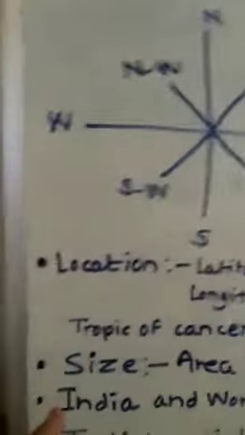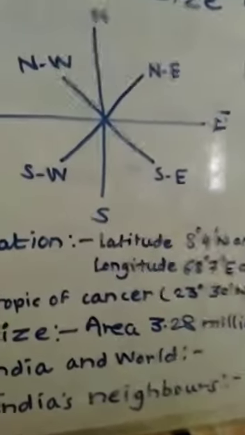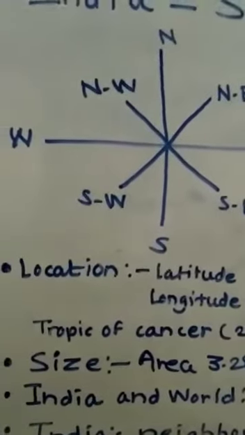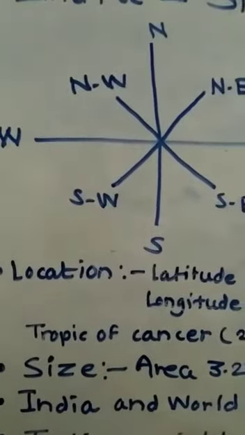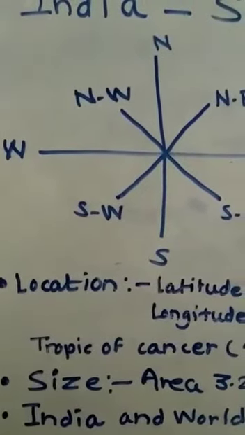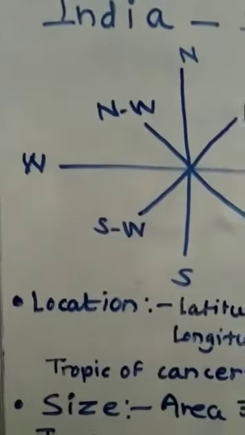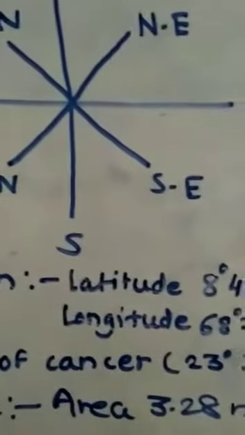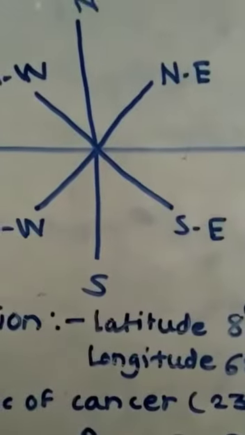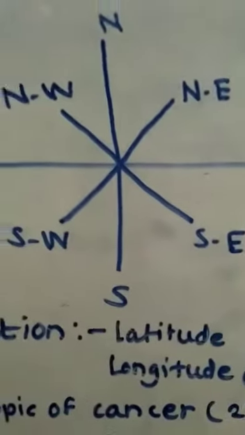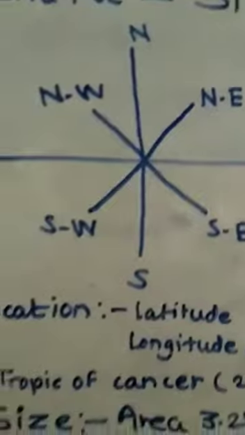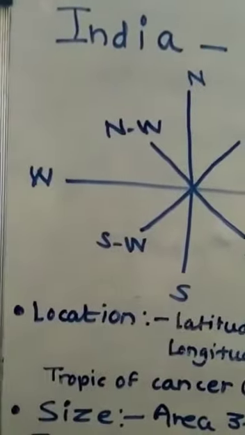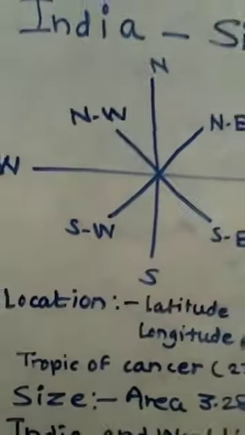Now, next topic, size. India, or the landmass of India, has an area of 3.28 million square kilometers. India's total area accounts for about 2.4% of the total geographic area of the world. India has a land boundary of 15,200 km and the total length of coastline of the mainland, including Andaman and Nicobar and Lakshadweep, is 7,516.6 km.